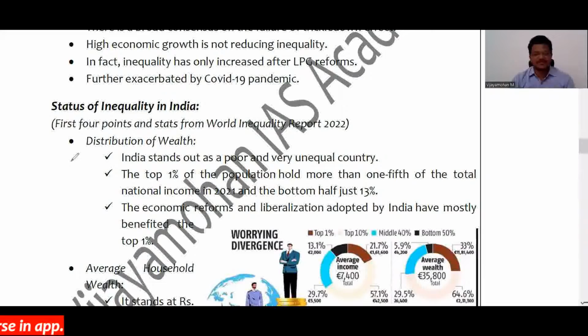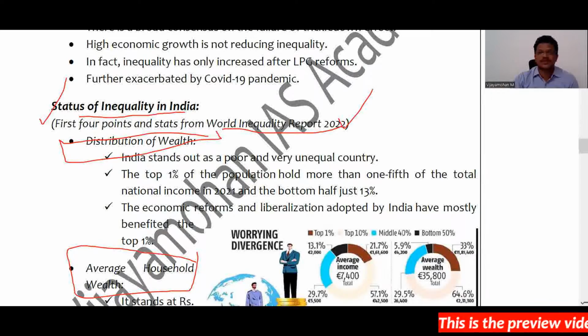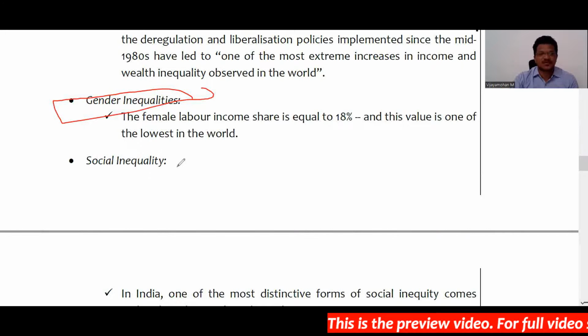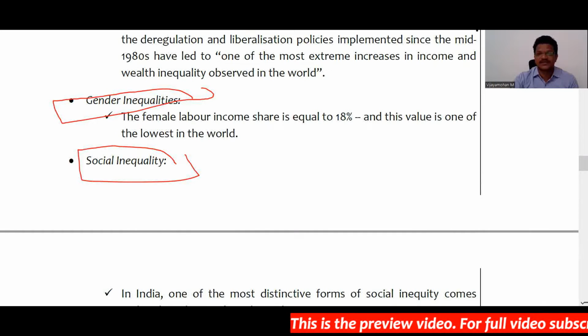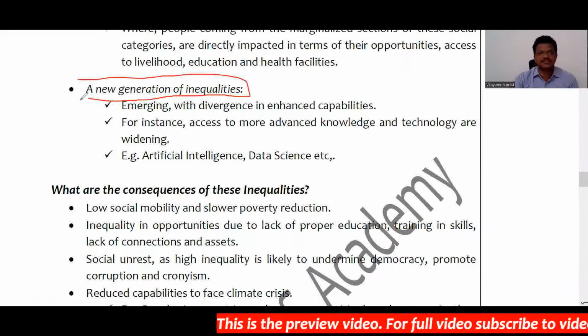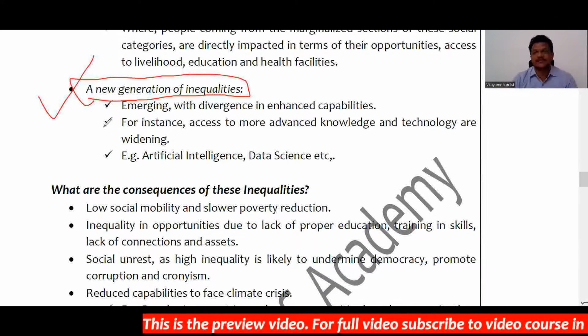In the previous video we also had a discussion about the status of inequality: what is the prevailing status of inequality according to the World Inequality Report 2022, how the wealth is being distributed among the population, and what is the average household wealth, right? Then we had a discussion about gender inequalities, the prevailing gender inequalities, and then social inequality, right? And finally, we discussed the new generation of inequalities that are coming to the fore in the Indian economy, right?